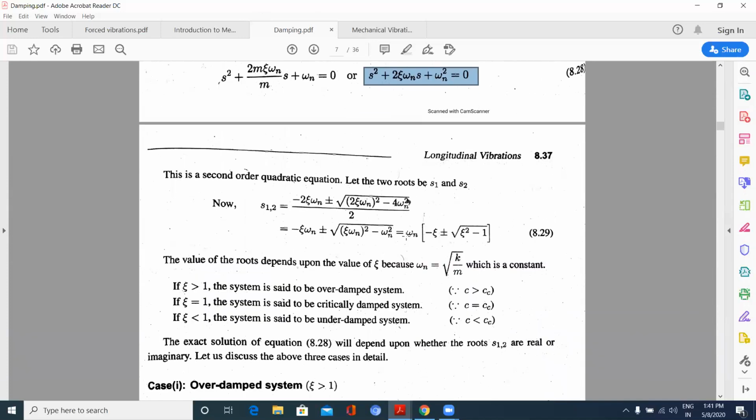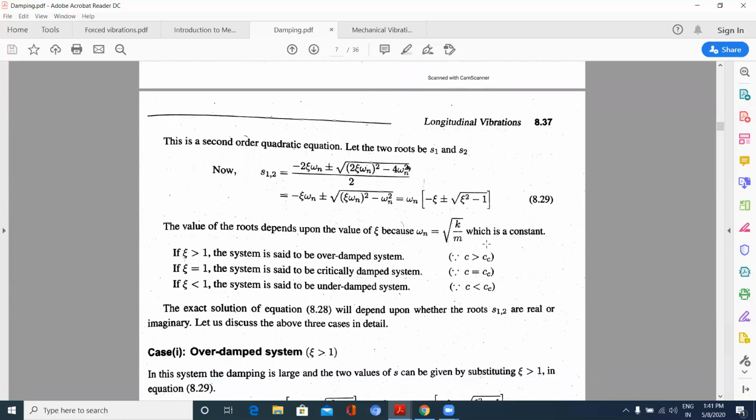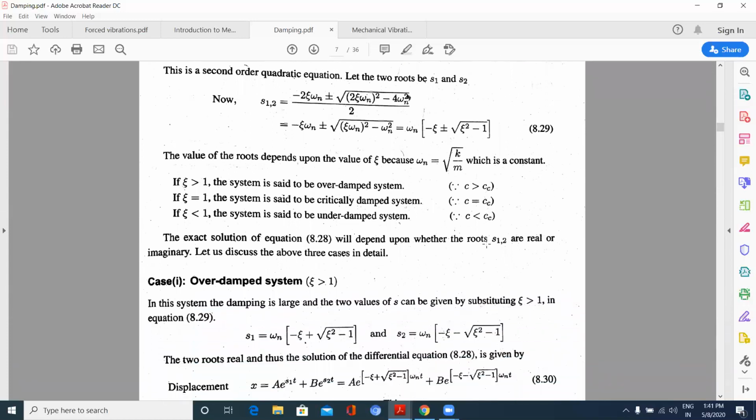What do I get? The equation: omega n times minus zeta plus or minus under root zeta square minus 1. If in this equation zeta is equal to 1, what happens? When zeta is equal to 1, 1 minus 1 is 0. So I will be getting omega n times minus zeta. Now this is critical damping.